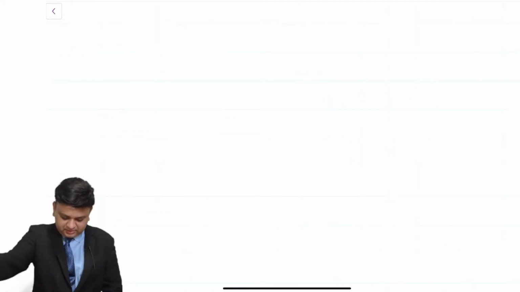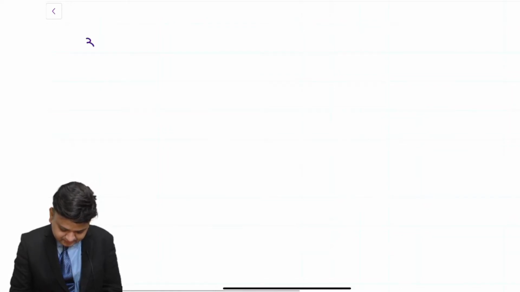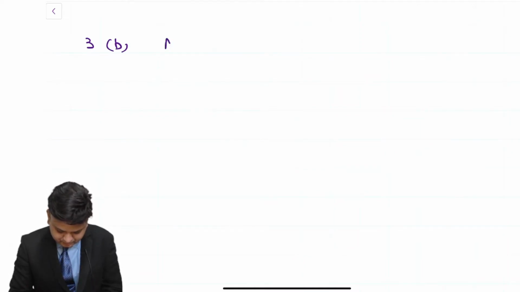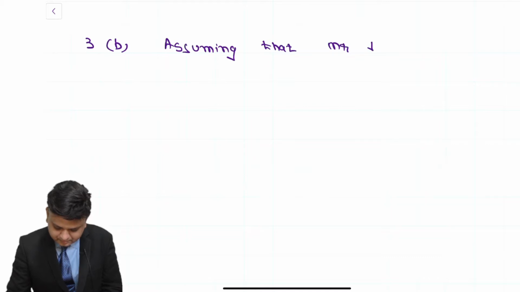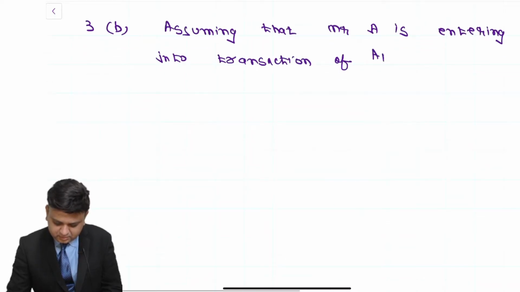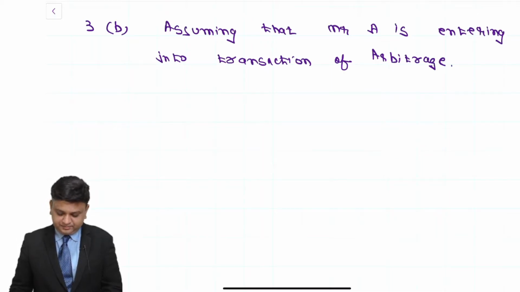So write down the answer for the question. Answer for question number 3. In that, write down, assuming that Mr. A is entering into transaction of arbitrage, full stop.